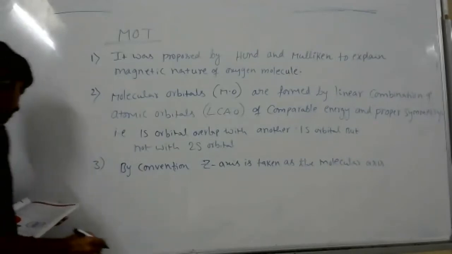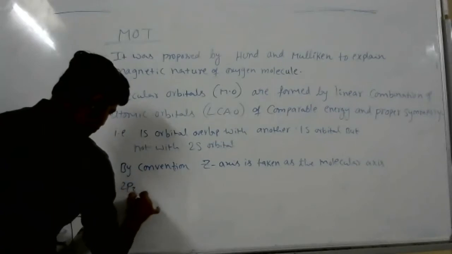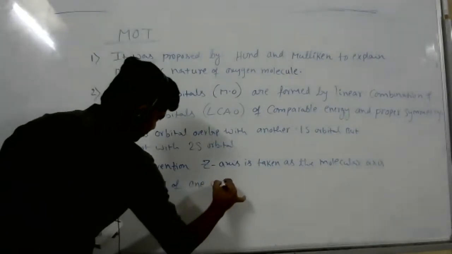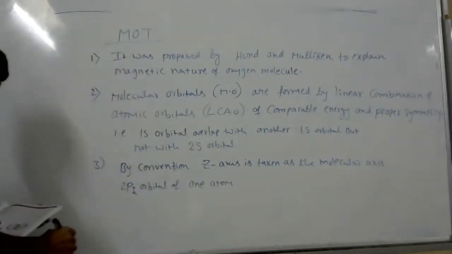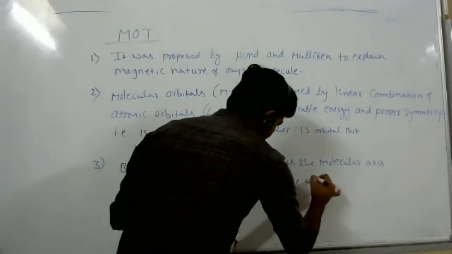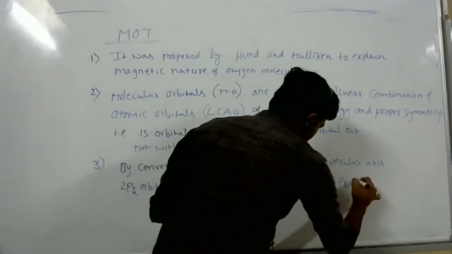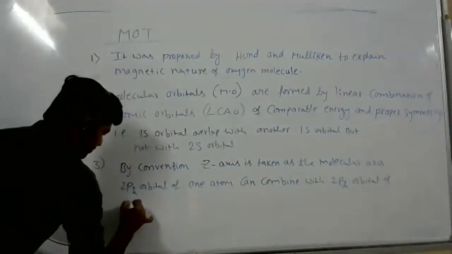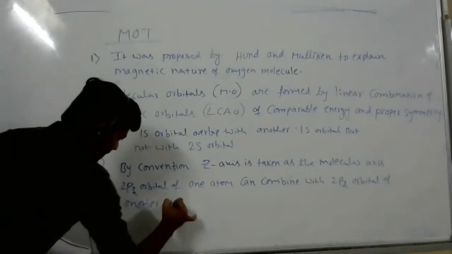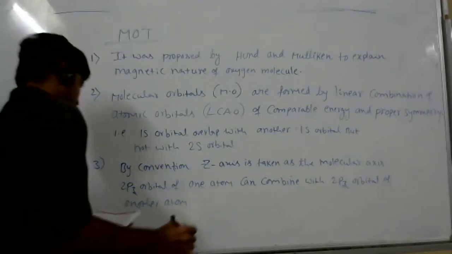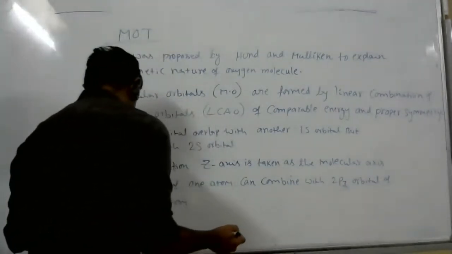So the 2pz orbital of one atom can combine with the 2pz orbital of another atom, but not with the 2px or 2py orbital.